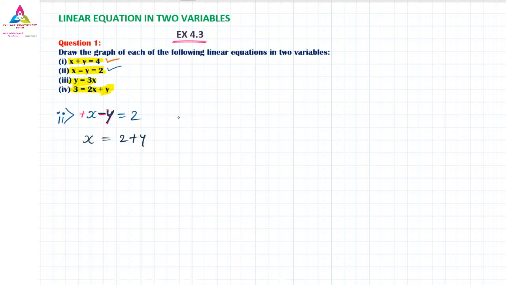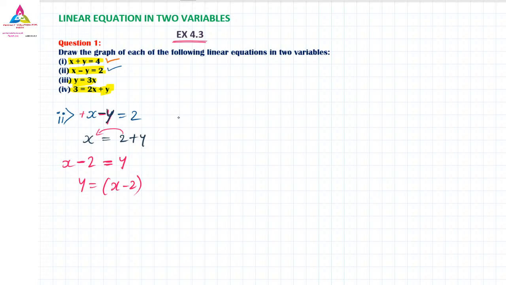So the next step is keep that y as it is, keep that x as it is, but shift this 2 to the other side, because we have to write in terms of y is equal to. So y is equal to, now you can see, x minus 2. So the y value is nothing but x minus 2. So this is the first step.